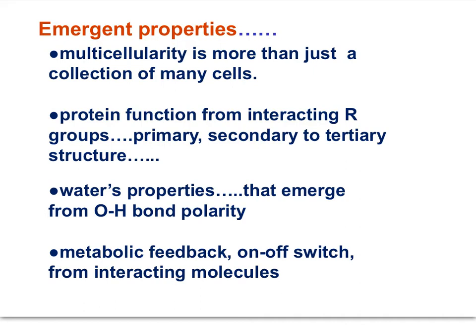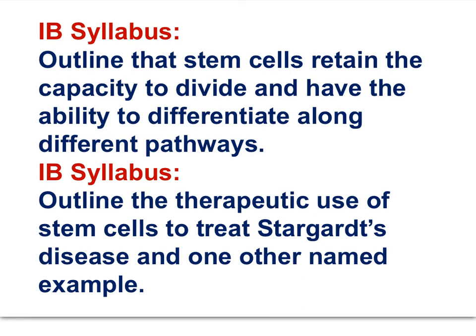The activities of a successful multicellular organism emerge from a collection of individual cells, any one of which alone could not display them. Throughout this course, we'll be looking at many examples of emergent properties. And the last IB syllabus statements of this movie are: outline that stem cells retain the capacity to divide and have the ability to differentiate along different pathways.